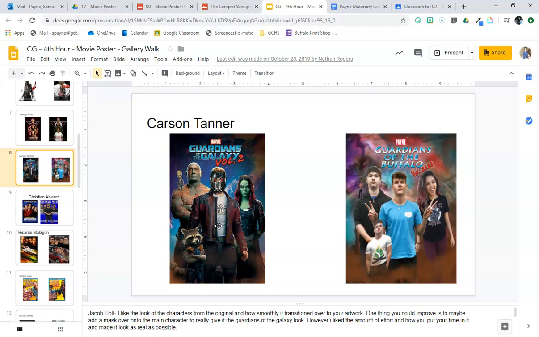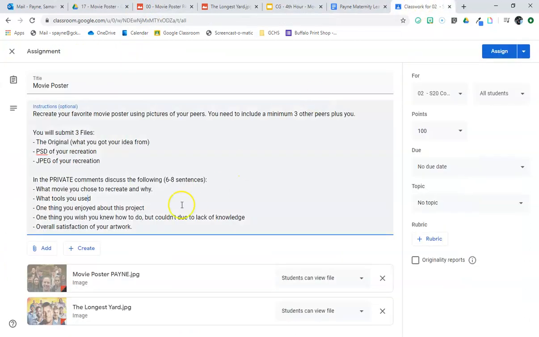So again, we're creating a movie poster. Find the original, that needs to be turned in, and then the PSD and JPEG of your creation also needs to be turned in, along with 6 to 8 sentences discussing what movie you chose and why, or television show. What tools did you use?